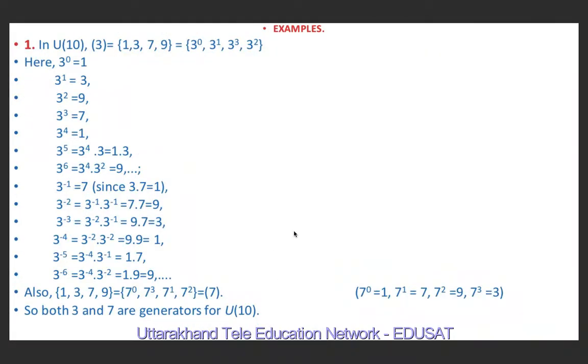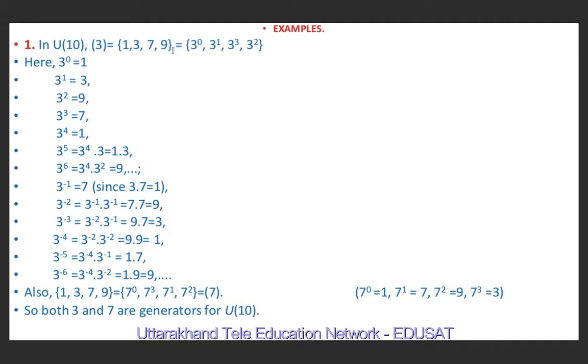Now we will discuss some examples. First of all, U10. U10 is nothing but the set of all positive integers less than 10 which are relatively prime to 10, and these are nothing but 1, 3, 7 and 9.